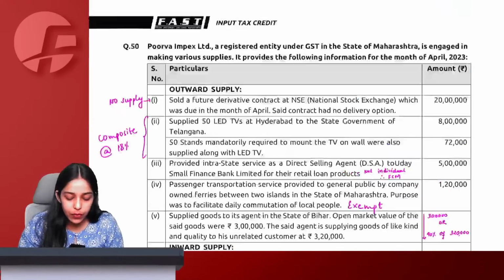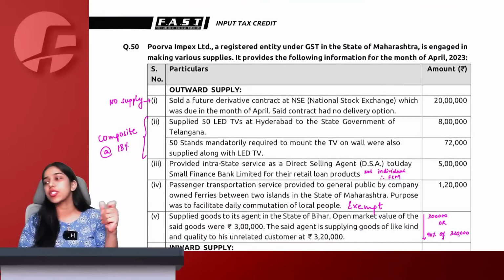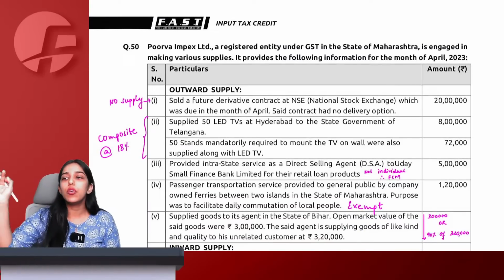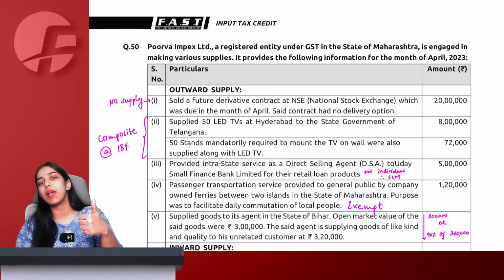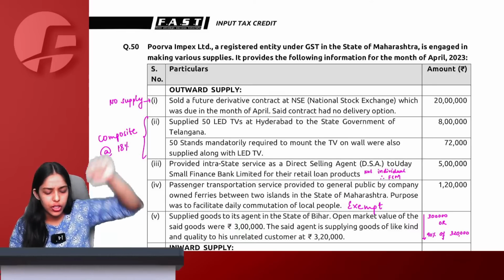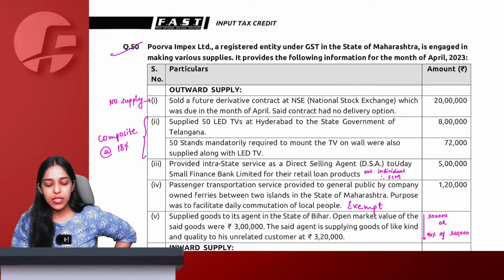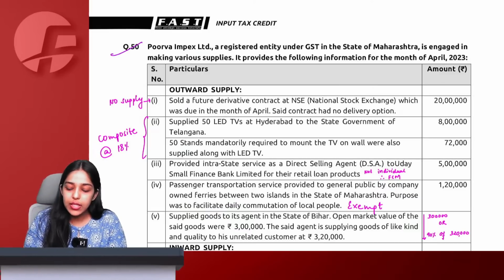Are you all with me? Proceeding towards the next question, question number 50. After completion of every question, you will in the comment section let me know that yes ma'am, we have understood. Let's proceed further. Purva Impex Limited, a registered entity under GST in the state of Maharashtra.